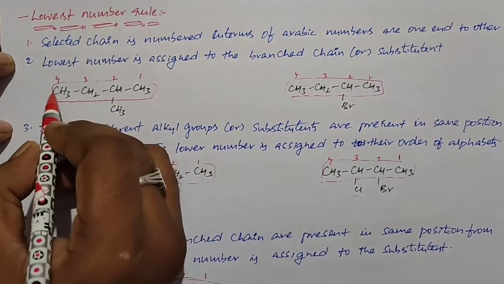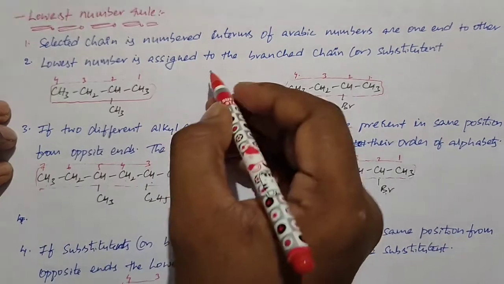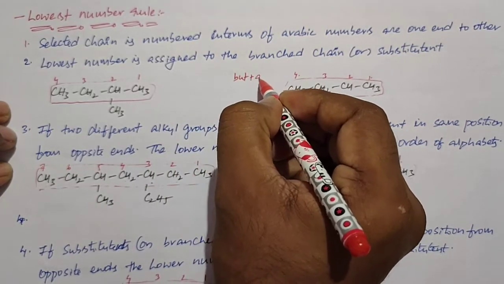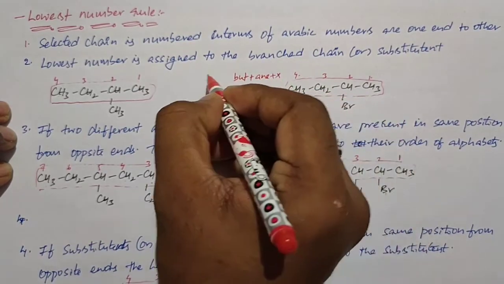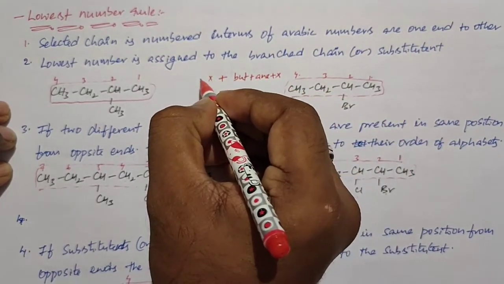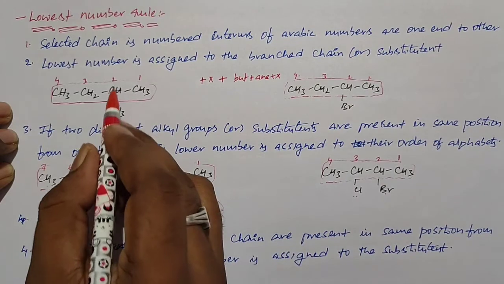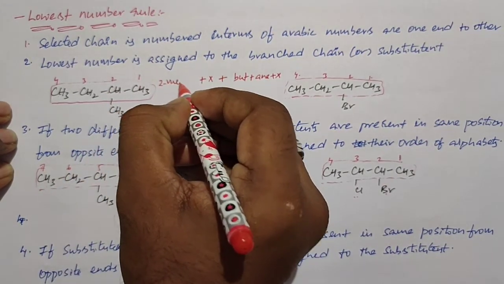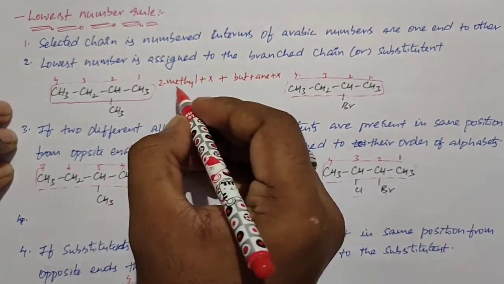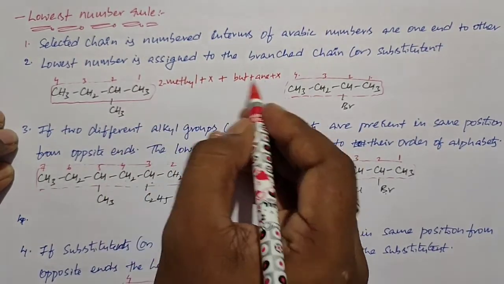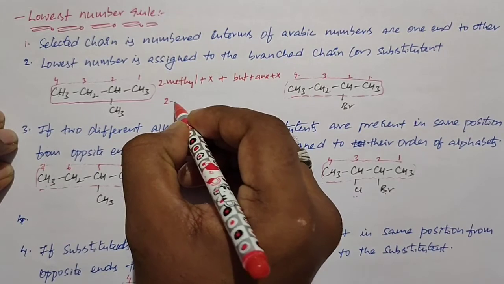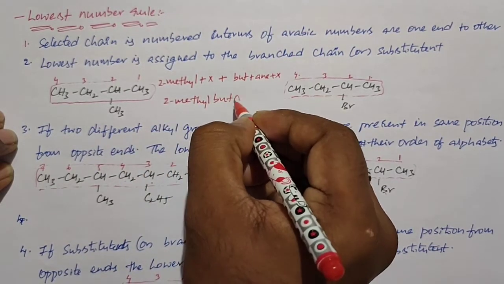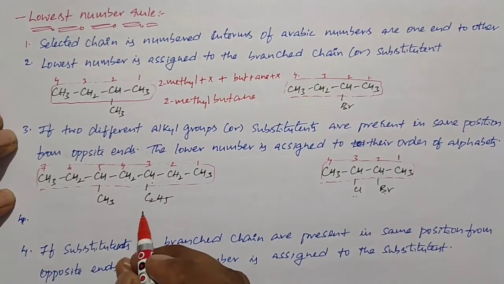If you see this, the parent chain consists of 4 carbon atoms. So the root word is but, and the primary suffix is ane, secondary suffix is absent, primary prefix is absent, and the secondary prefix is methyl at the second carbon, so 2-methyl. Now just write the name by adding all things. The name of the compound is 2-methylbutane.